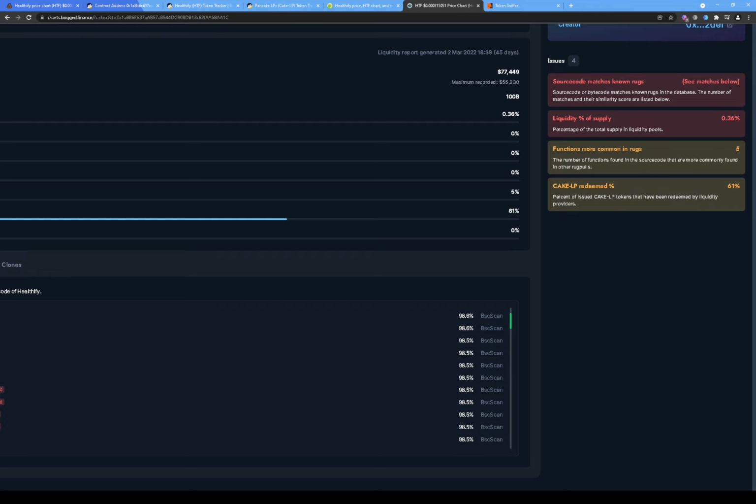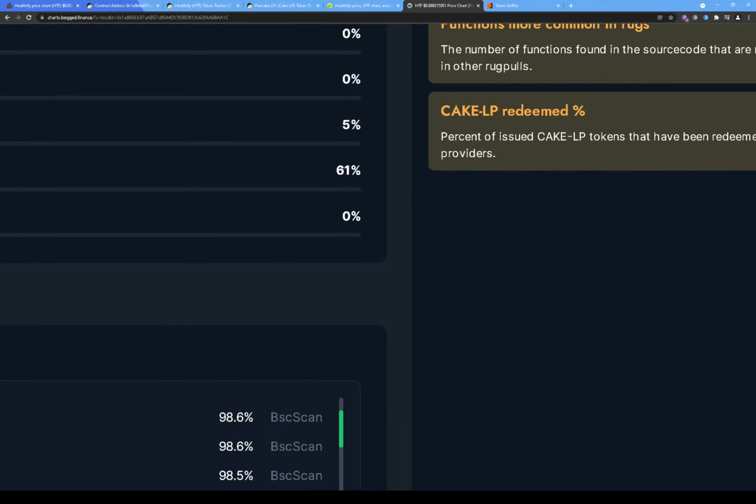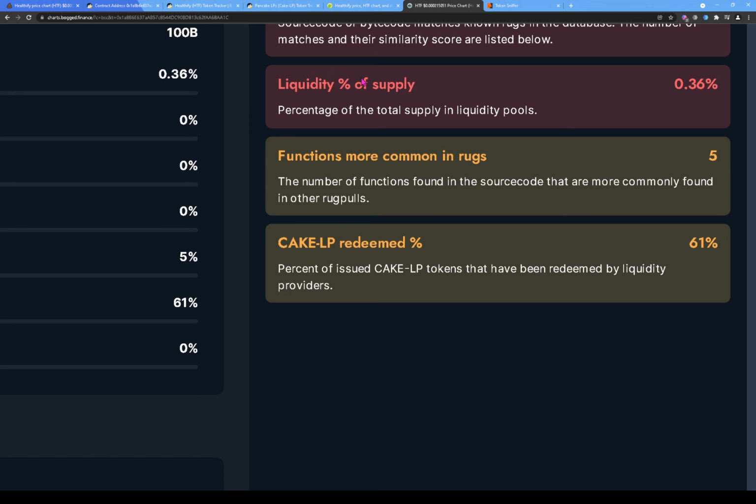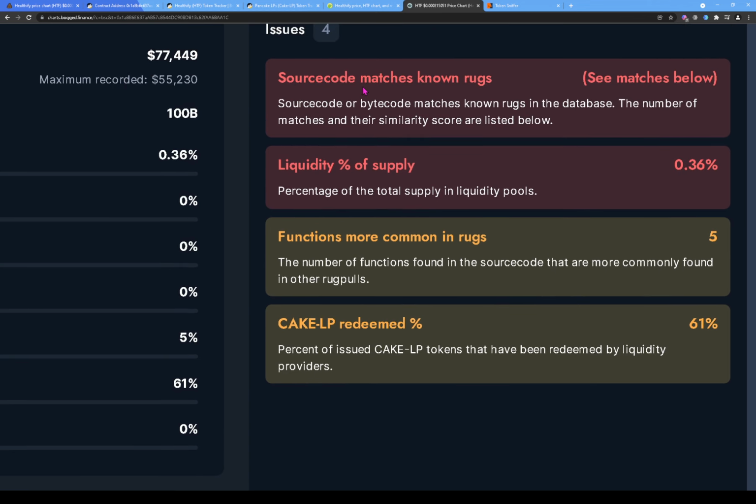It says issues 4. Let's scroll down. So it says source code matches known rugs. And it says source code or bytecode matches known rugs in the database. The number of matches and their similarity score are listed below. And then it says liquidity percentage of supply, only 0.36%. I like to see when this is at least like 30-40% or something like that. But I've almost never seen that amount of liquidity percentage of supply.